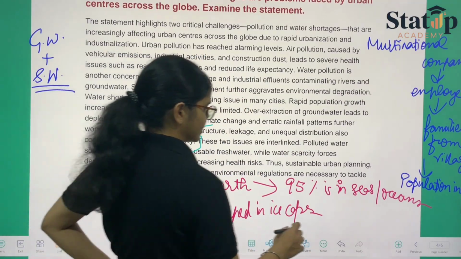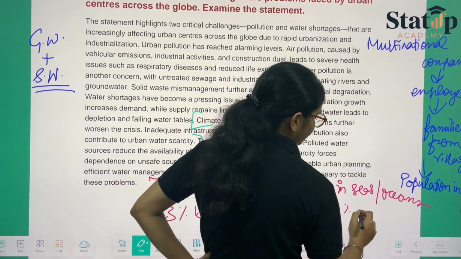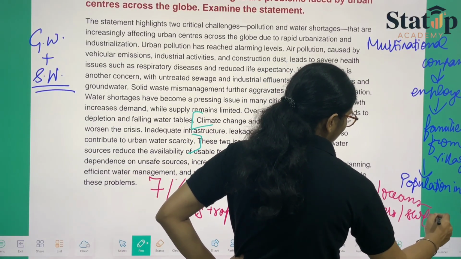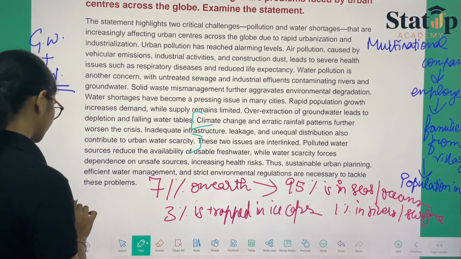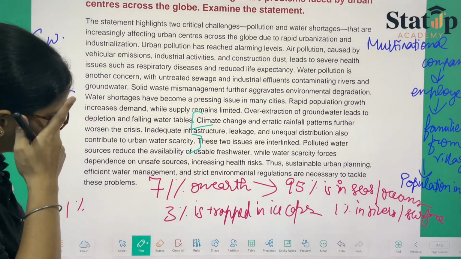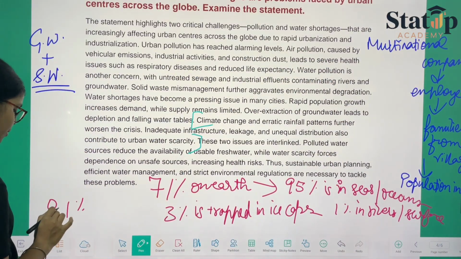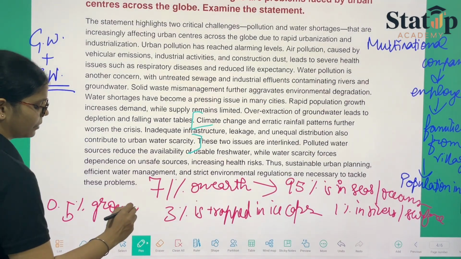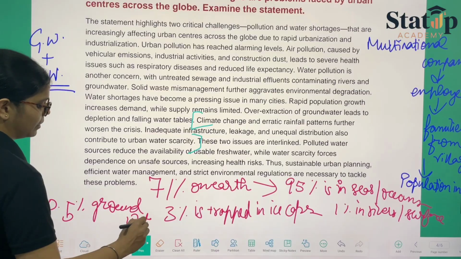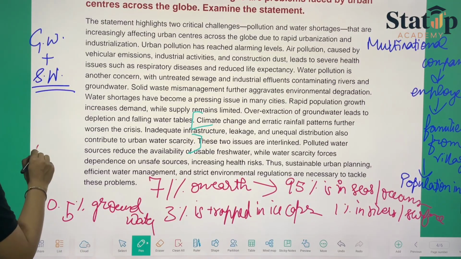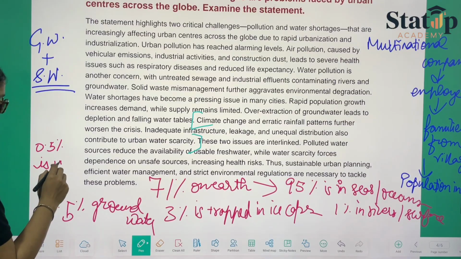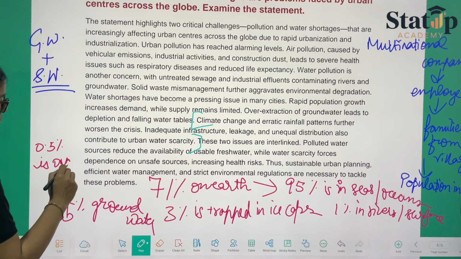Then 1% is in rivers or surface water, 0.5% is groundwater, and the rest, 0.5%, is available for use.